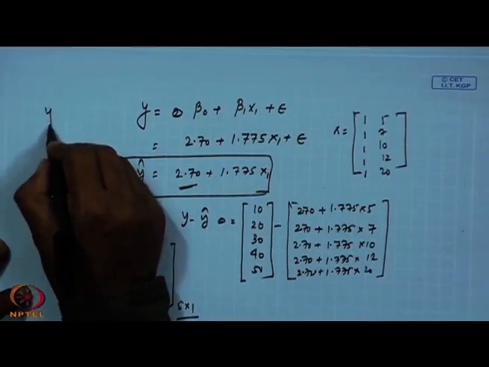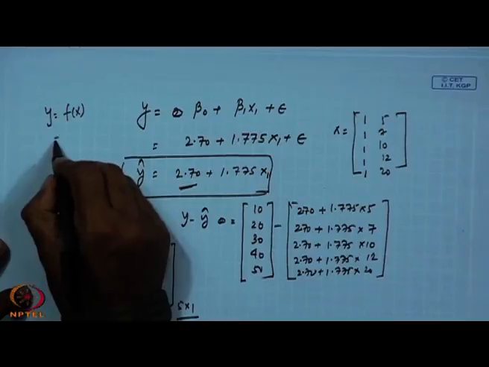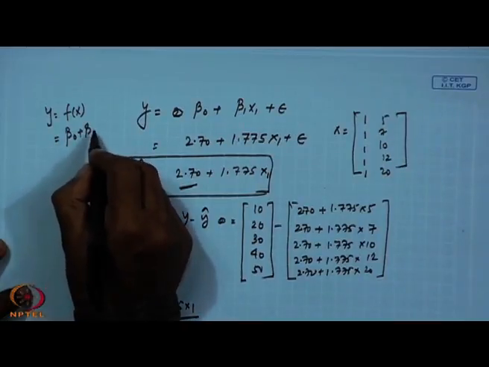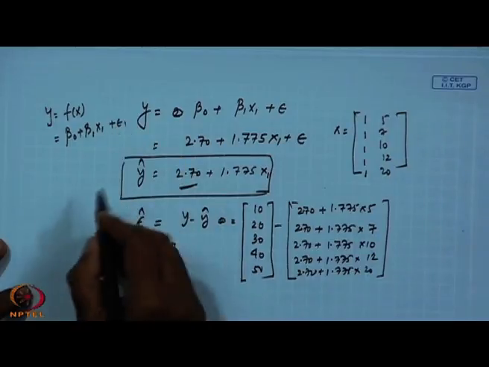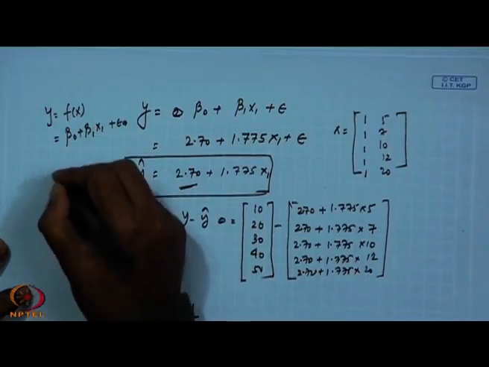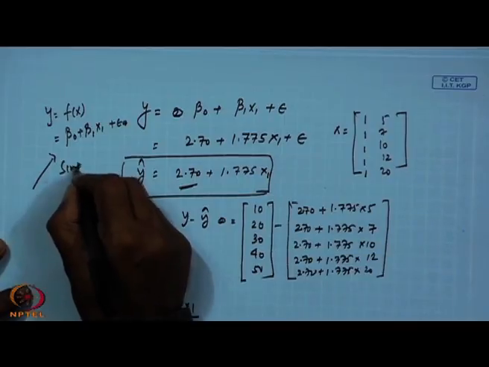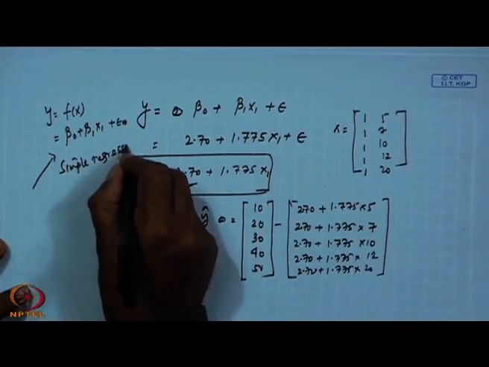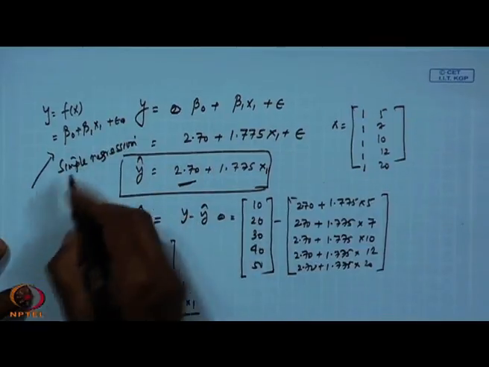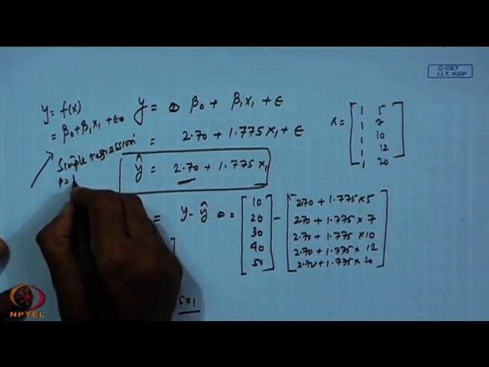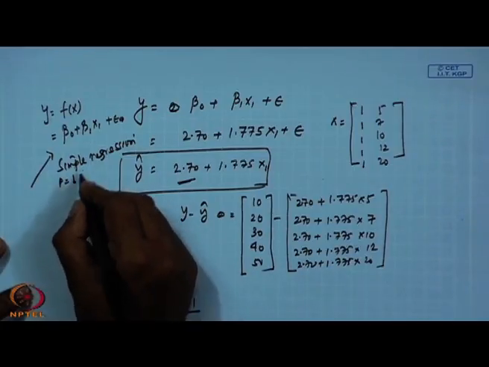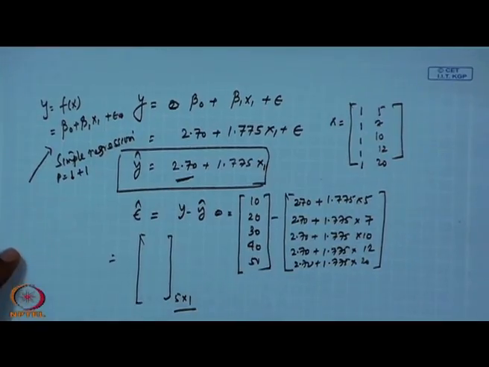We have calculated a very simple problem, only one variable at a time. So when you take y as a function f(x) in the linear model, like beta 0 plus beta 1 x1 plus epsilon, with only one variable, this regression is known as simple linear regression, that means the p equal to 1 case. If p is the number of parameters to be estimated, then it is 2, intercept plus this.